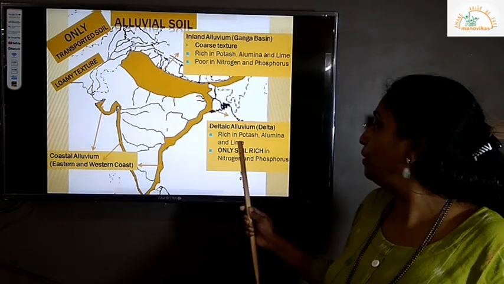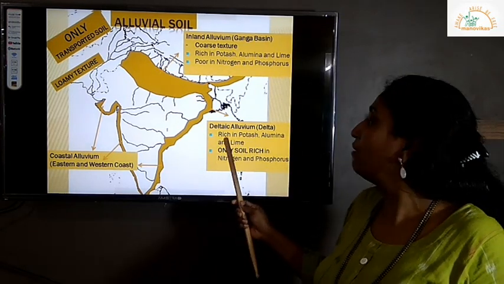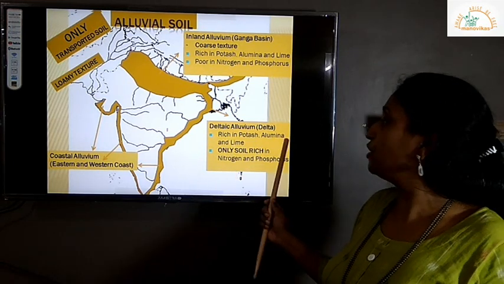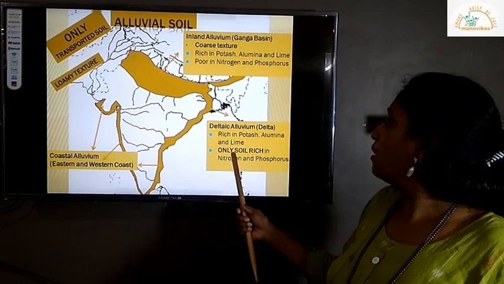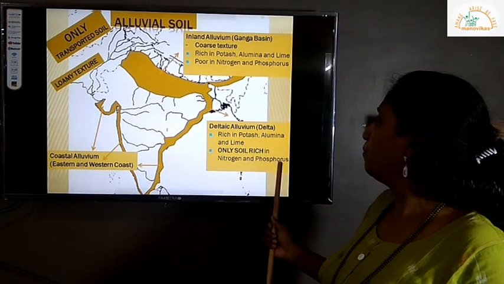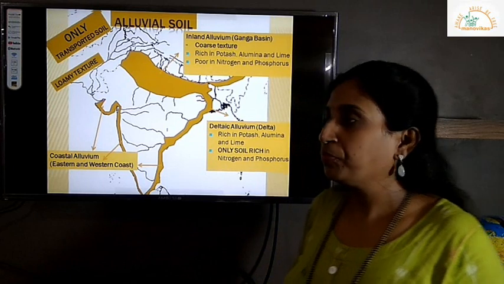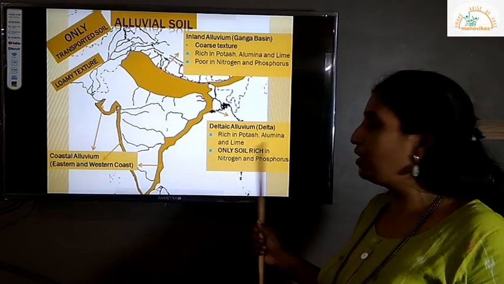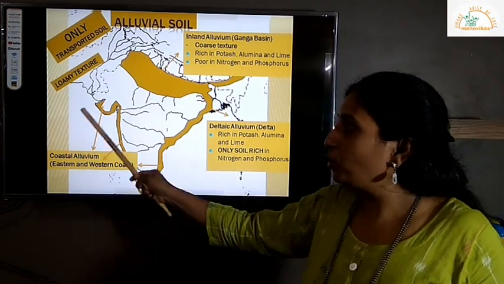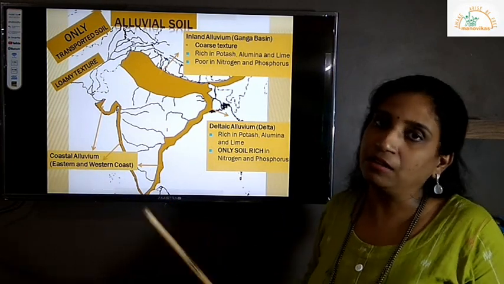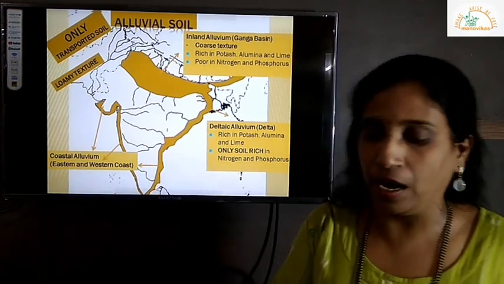So in deltaic alluvium, the soil is very rich in potassium, alumina and lime, and also rich in nitrogen and phosphorus. This is only in the delta region, where we have soil which is very rich in nitrogen and phosphorus. And coastal alluvium, we have on the eastern and the western coast of India.